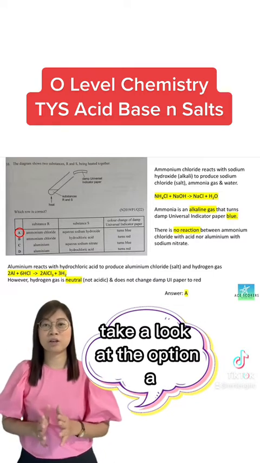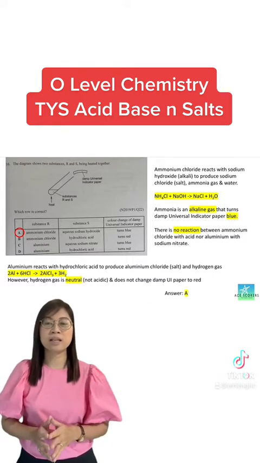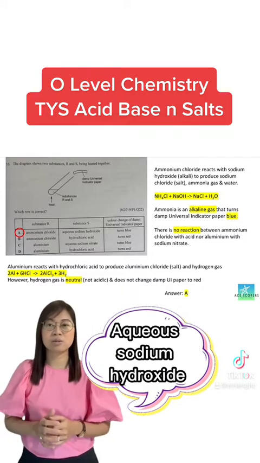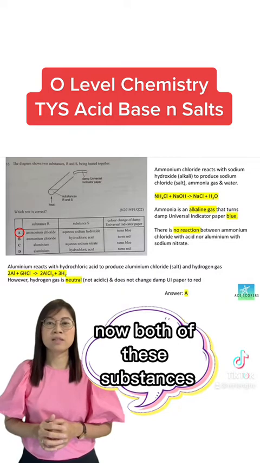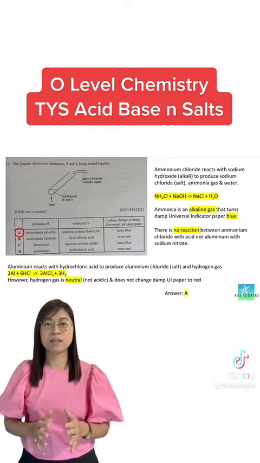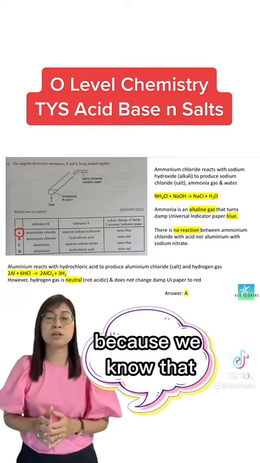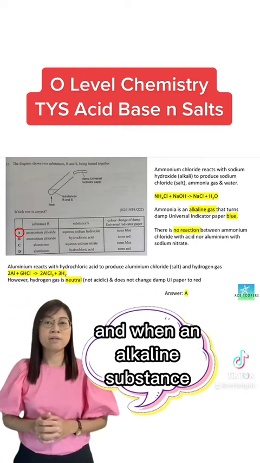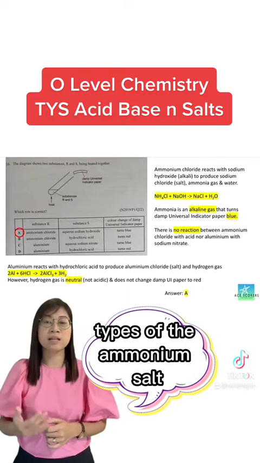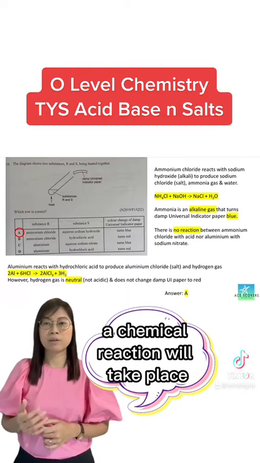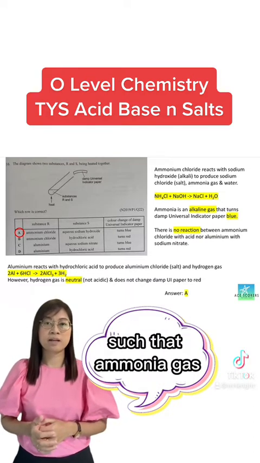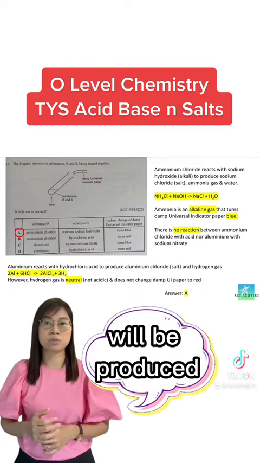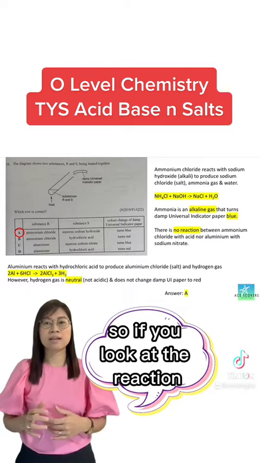Let's take a look at option A, which shows the substances as ammonium chloride and aqueous sodium hydroxide. When these substances are put together, they will produce a chemical reaction, because sodium hydroxide is an alkali, and when an alkali reacts with any type of ammonium salt, ammonia gas, salt and water will be produced.